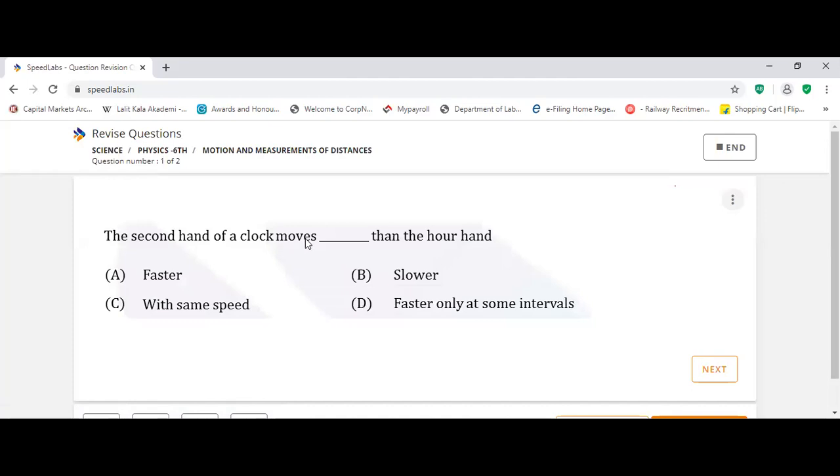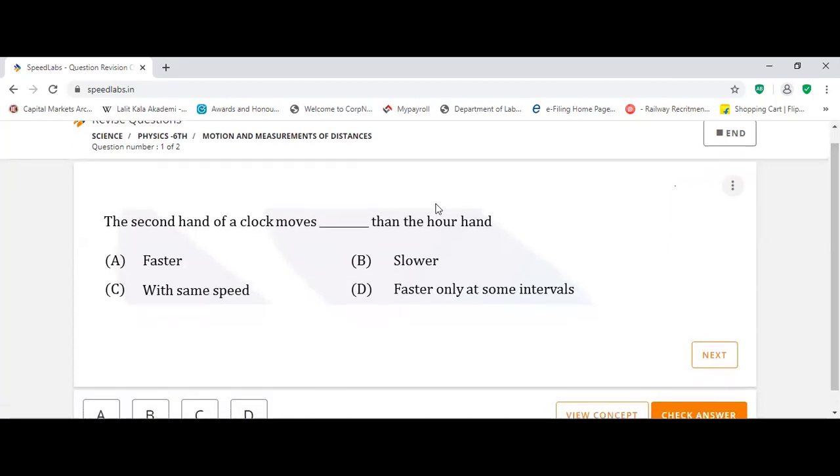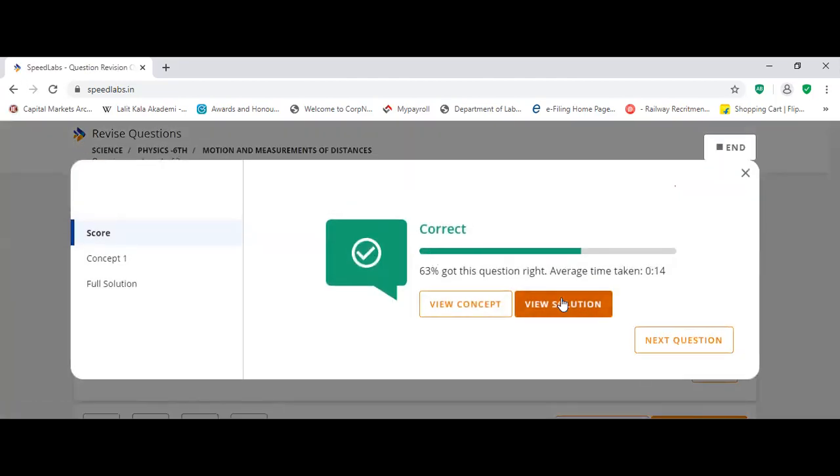The second hand of the clock moves dash than the hour hand. It moves faster. Yes or no? The second hand is moving faster than the hour hand, so it is option A. So you just check answers. It will say correct.